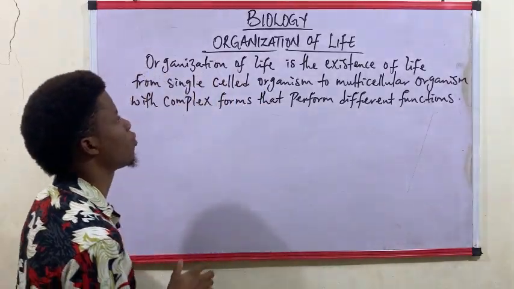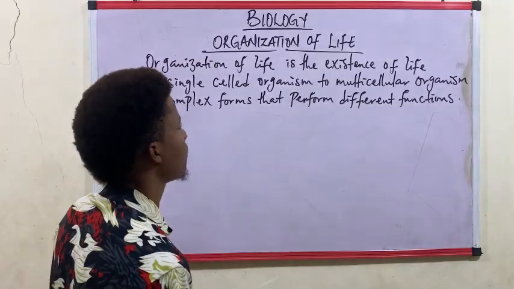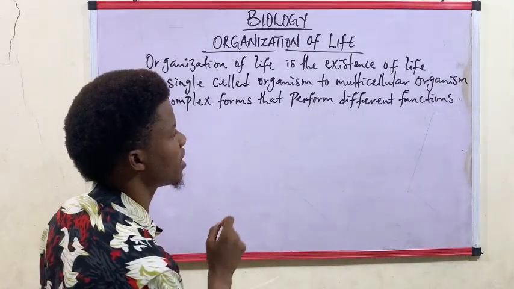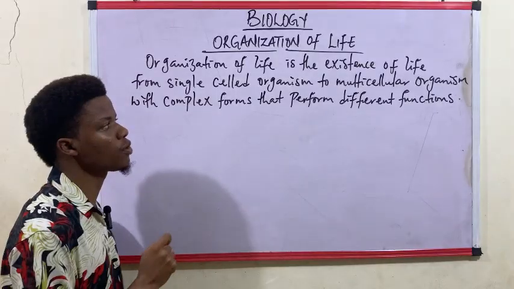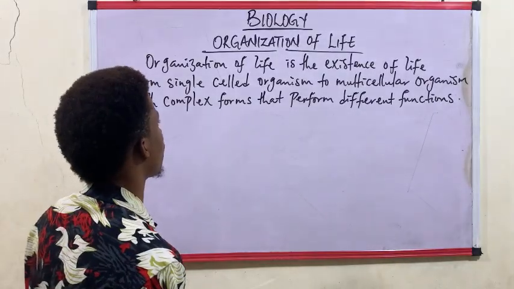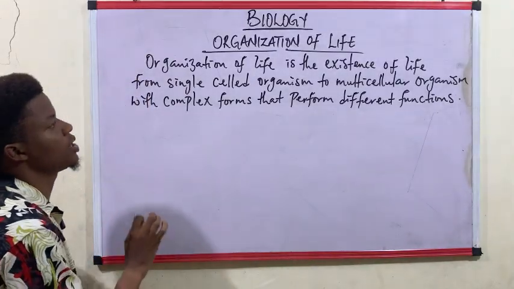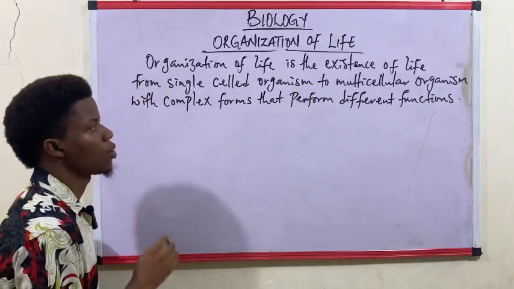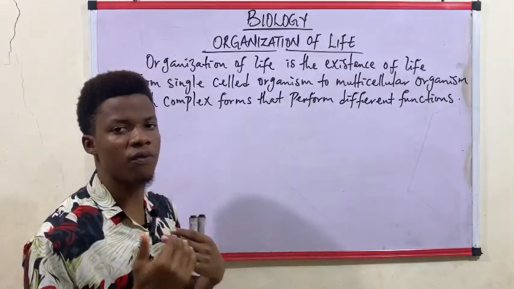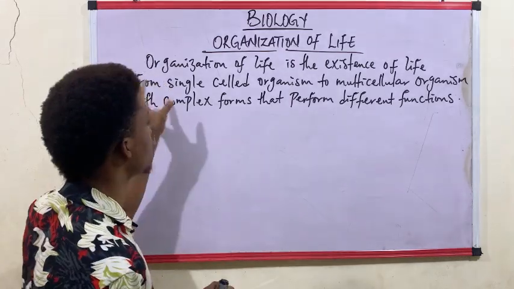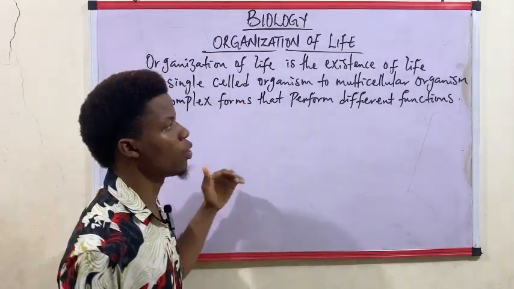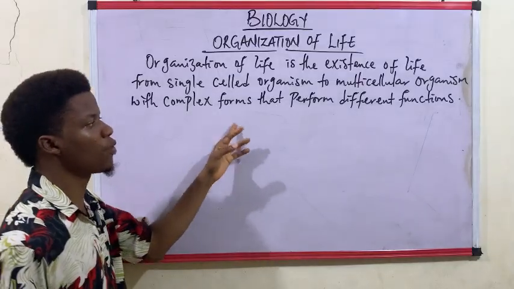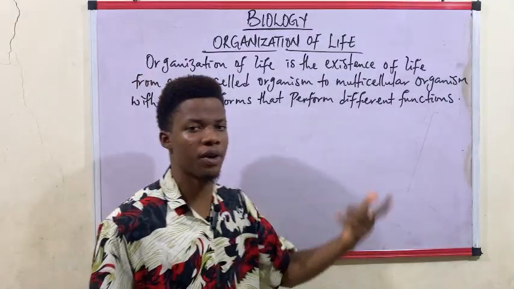Now, what then is organization of life? Organization of life is the existence of life from single-celled organism to multicellular organism with complex forms that perform different functions.